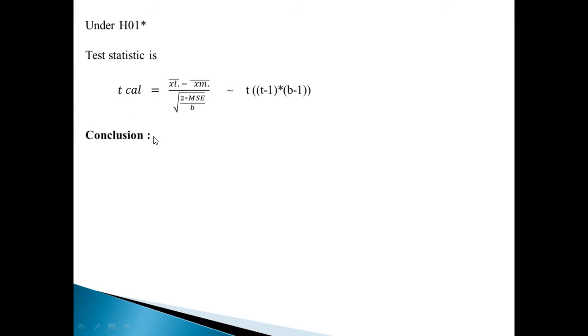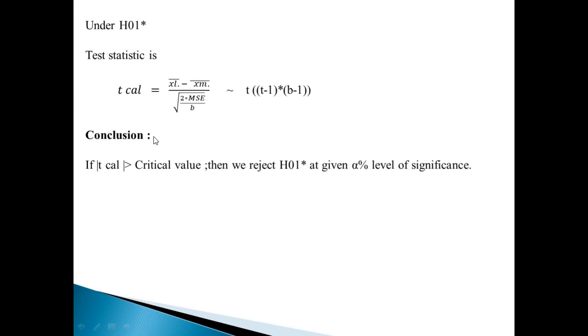So how do we make a conclusion about this? If the modulus of the t calculated value is greater than the critical value, then we reject H0 star at the given alpha percent level of significance; else we accept H0. So this is to test the hypothesis that there is no significant difference between the Lth and mth treatment effect.